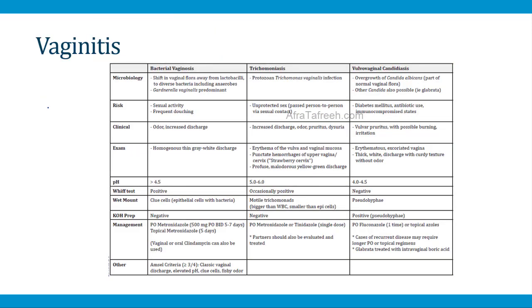And so I'll finish with this table from the White Coat Companion showing the 3 different causes of vaginitis. Key things you want to remember are, first of all, the pH of vaginal discharge. It is elevated in BV and in trichomoniasis. The only condition in which it's normal is candidiasis. And then the wet mount is really key if the pH is elevated, because that will distinguish between BV and trichomonas. In bacterial vaginosis, you will see clue cells. In trichomoniasis, you will see motile trichomonads. And that concludes our module on vaginitis.